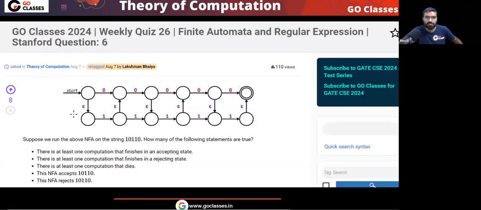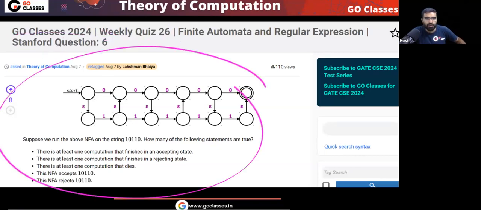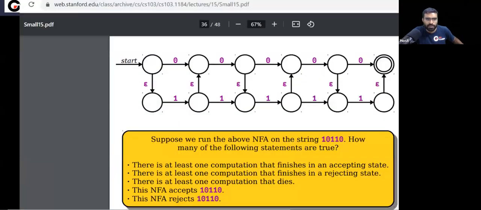Let's solve this question. This is question number 6 in this weekly quiz 26. This is a very beautiful question. Let's solve it. This is another question from Stanford. You can notice this question is taken from Stanford as it is. So the question is very nice. Let's read this question and tell me the answer.